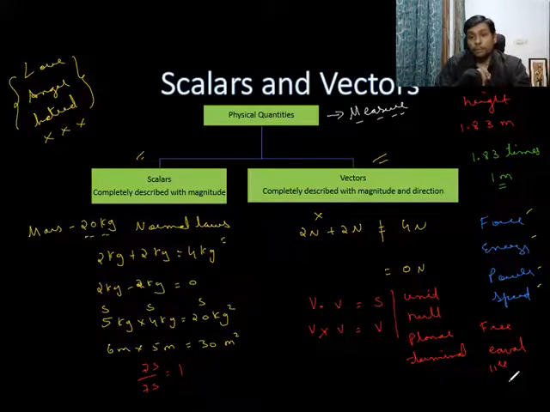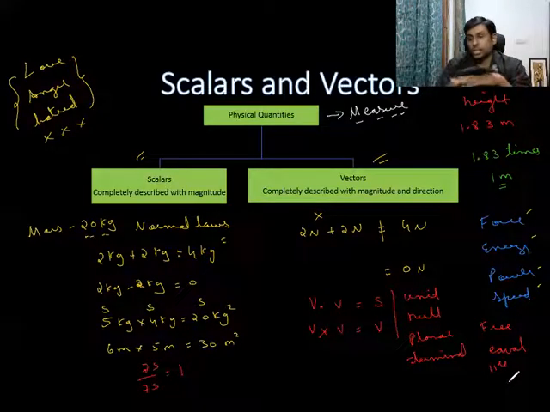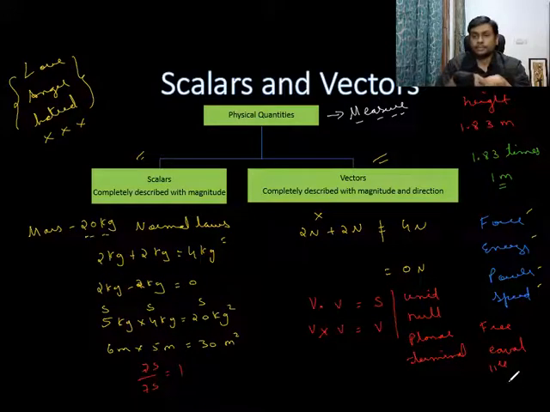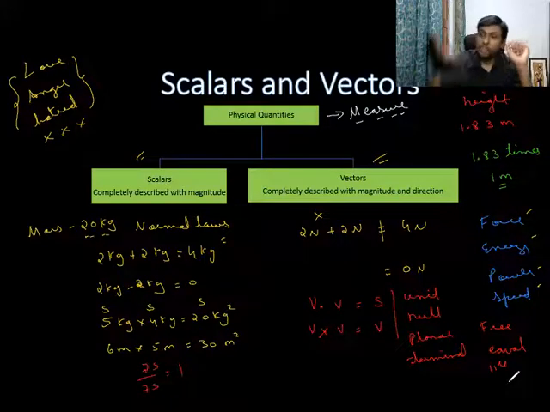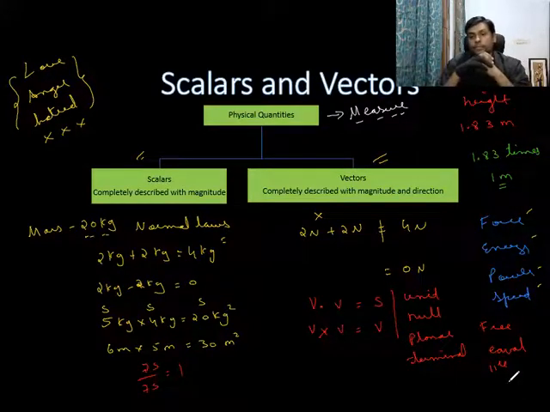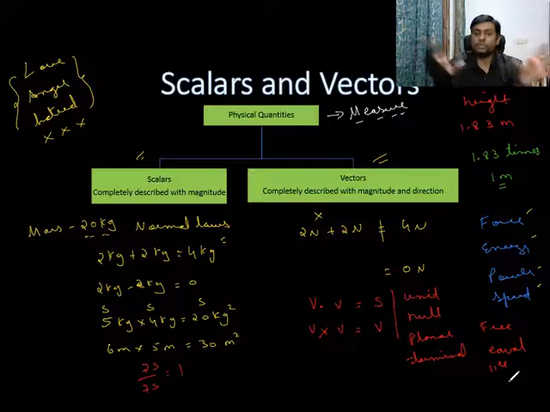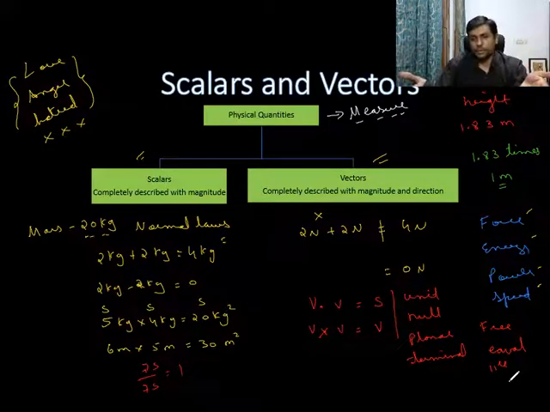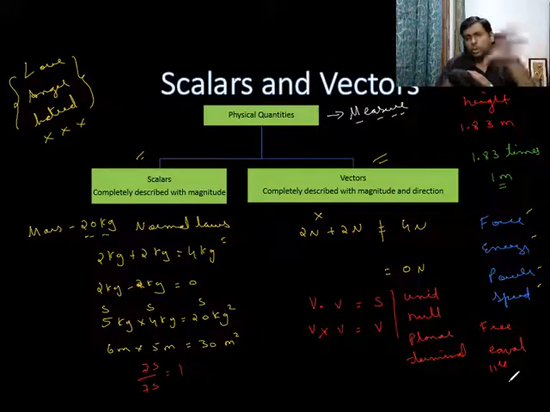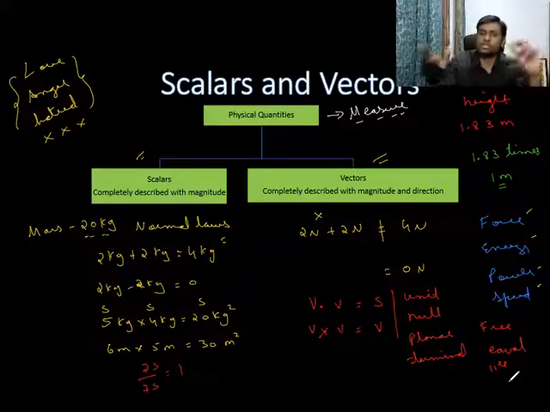Scalars, you can multiply and get only a scalar. But vectors, when you multiply, you can get a scalar or you can get a vector. Scalars, you can divide. Vectors, we cannot divide. Scalars, there's only a single type. But vectors, we have different types. So like this, you need to know the differences between scalars and vectors. And a few examples. As we do this chapter, we will look at those and we will say which is a scalar, which is a vector.